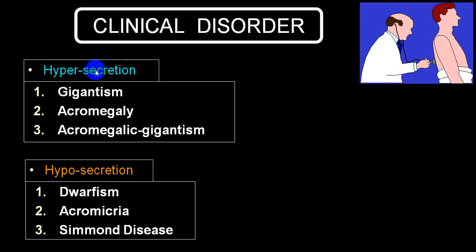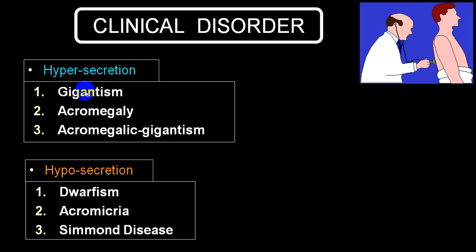Clinical disorders wise, there are two types of disorders: hypersecretion of growth hormone from anterior pituitary, either because of primary acidophilic cell tumors, or what we call eosinophilic adenomas, pituitary adenomas, which belong to eosinophilic cell or acidophilic cell or alpha cell, or by hypothalamic hypersecretion of growth hormone releasing factor. And if it occurs before fusion of epiphysis, it will result in gigantism. If it occurs after fusion of the epiphysis, it will result in acromegaly.